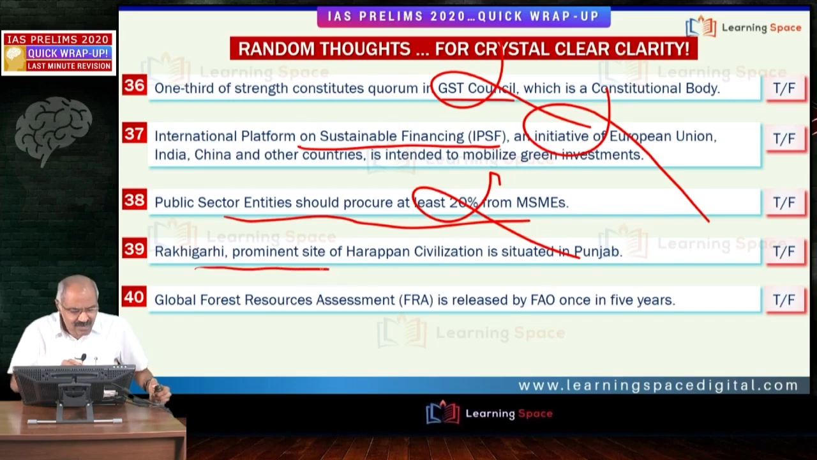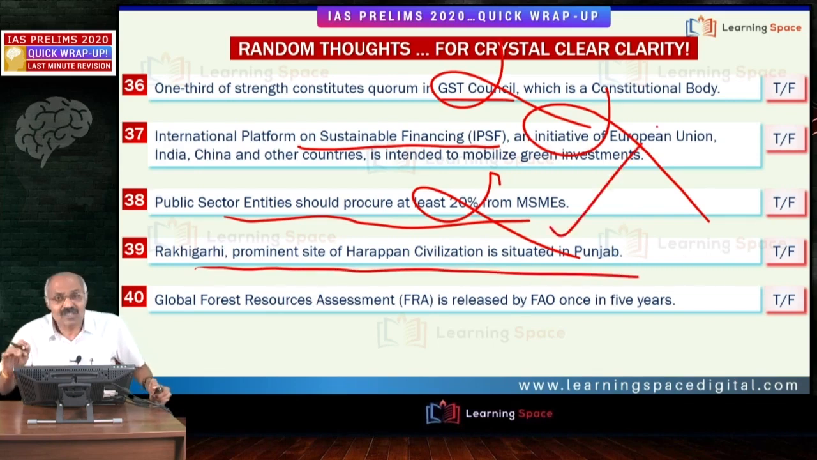Then Rakhi Garhi, prominent site of Harappan civilization. This is in Punjab. Recently in the Union Budget, India announced 5 areas to be developed as iconic places. Out of these 5 iconic places, this Rakhi Garhi pertains to Harappan civilization. This is in Haryana. Please correct this statement. It is not in Punjab. It is in Haryana. Right? And 4 more places are there. We will discuss in the upcoming lectures.